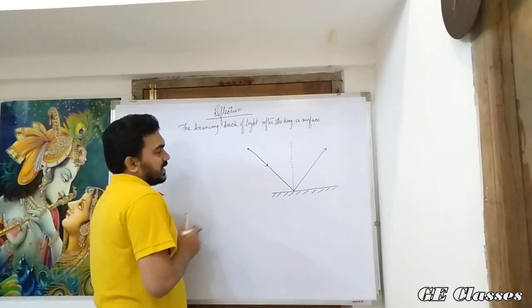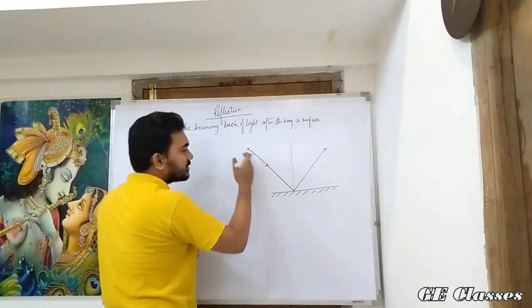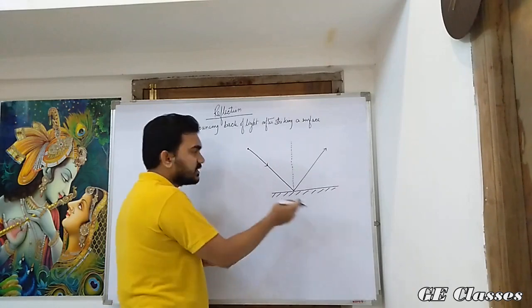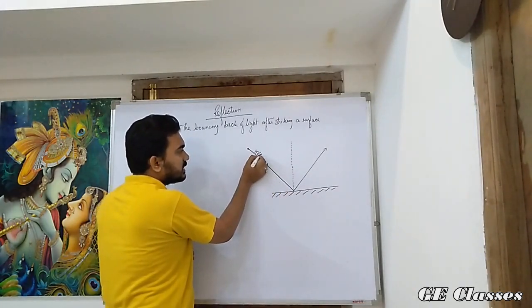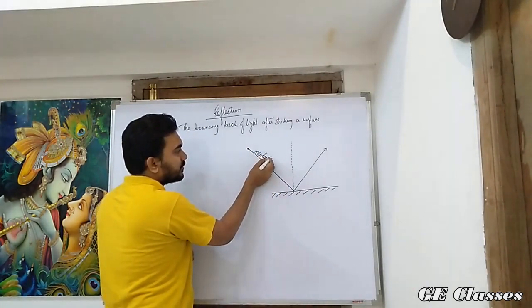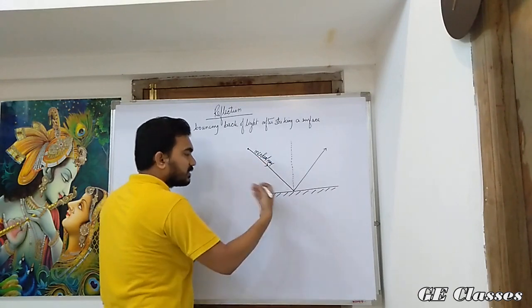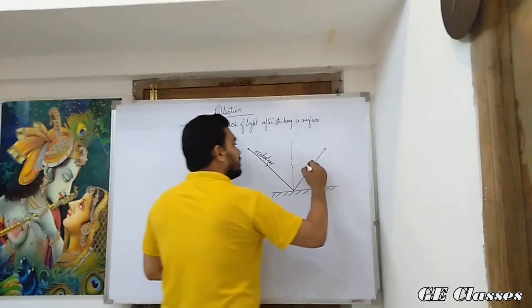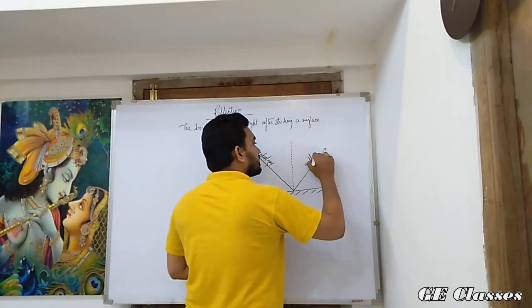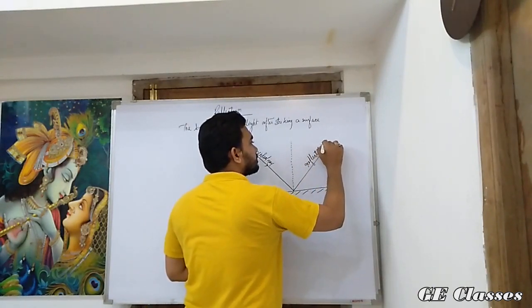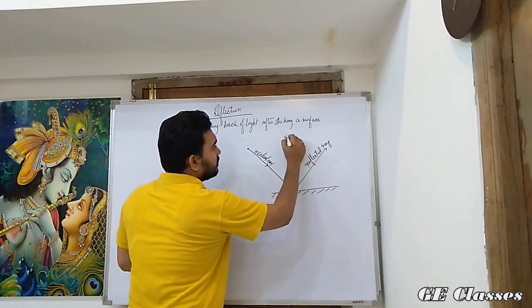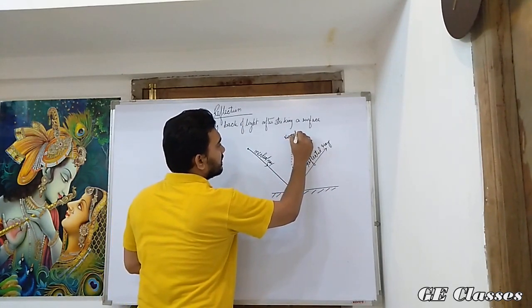Now what happens is that this ray of light which comes from the source towards the surface, it's called the incident ray. And the one that just bounces back just after reflection, it's called the reflected ray. This particular perpendicular line, we call it the normal ray.